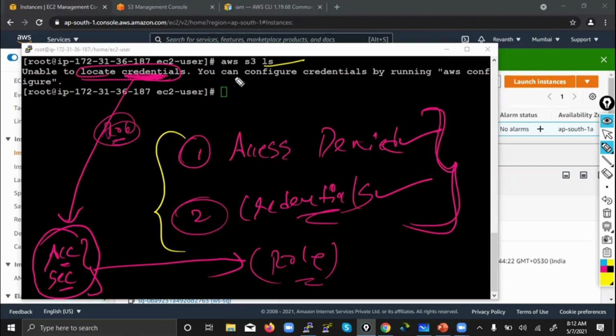Okay. Study the output. What is the output? What can be the issue? Maybe you made some mistake in the command, or maybe you made some mistake in the configuration in the backend, whatever you have done till now. So "unable to locate credentials" means credentials, meaning access key and secret key. But now we are not using access key and secret key. So what is the other thing other than access key and secret key ID?